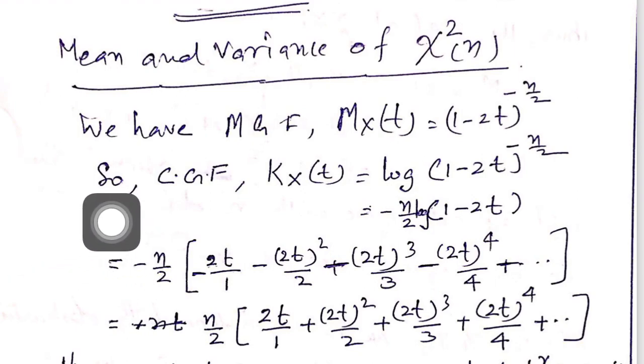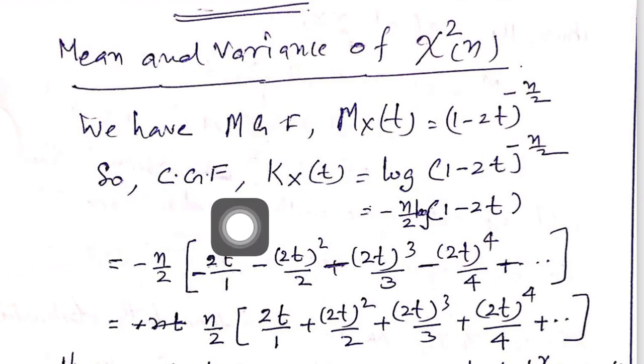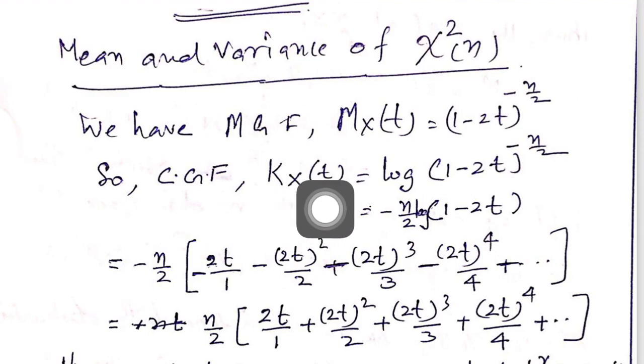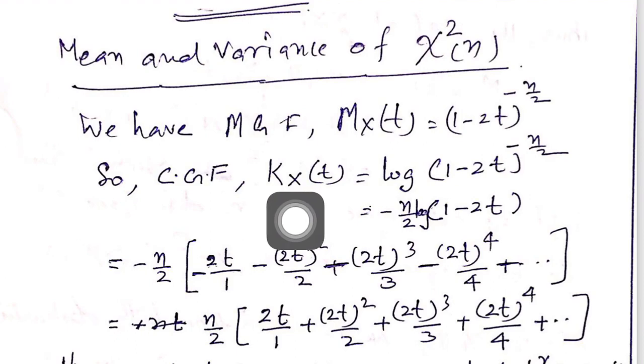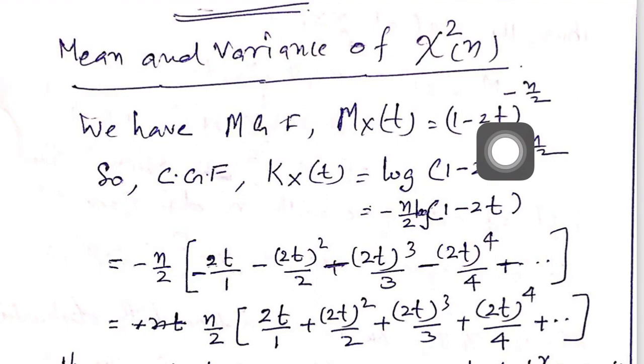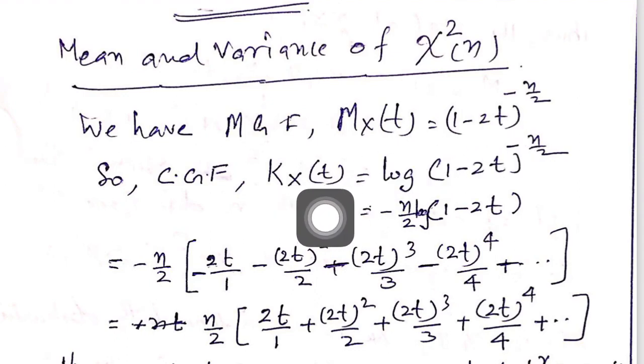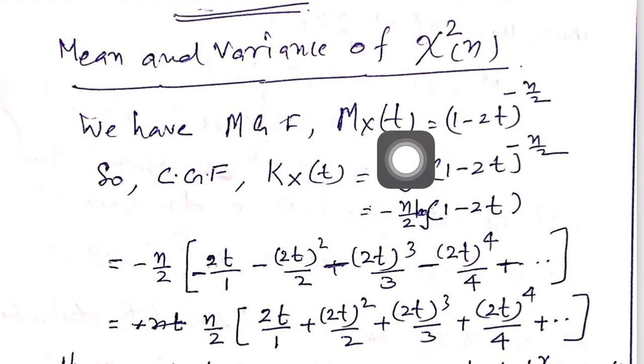Now the cumulant generating function is denoted by kx of t, like moment generating function is defined as mx of t. The cumulant generating function is nothing but the logarithm of the MGF. So kxt is log mxt.